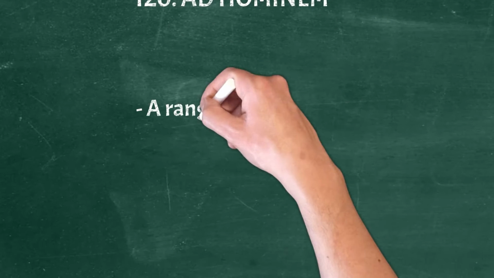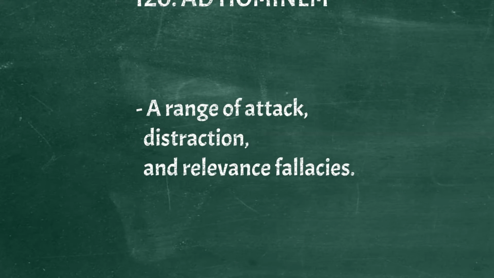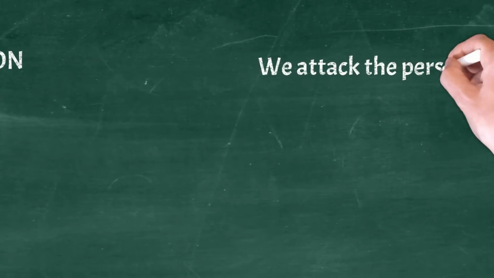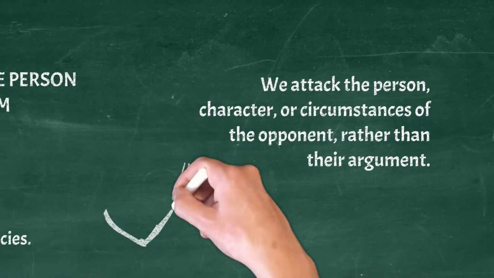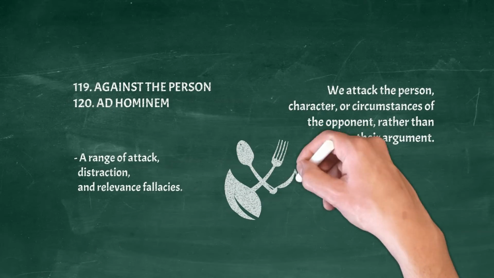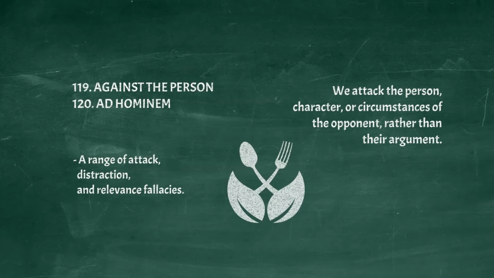A range of attack, distraction, and relevance fallacies. We attack the person, character, or circumstances of the opponent, rather than their argument. Example: You can't argue a case for veganism if you enjoy eating meat.